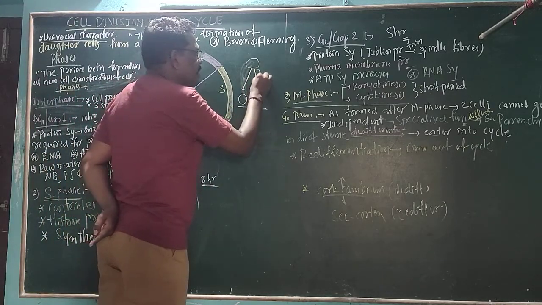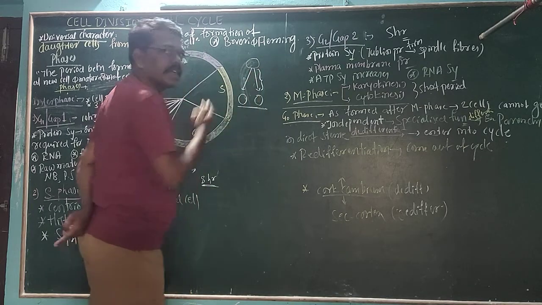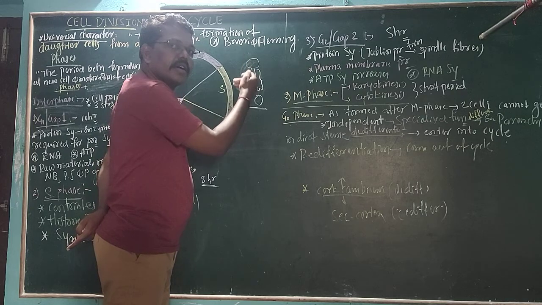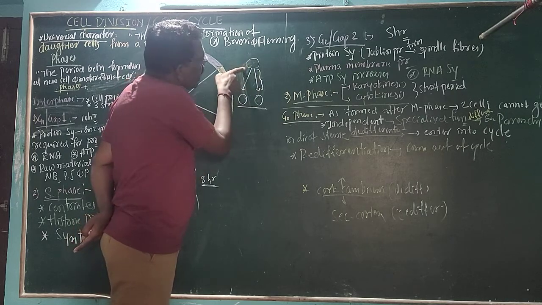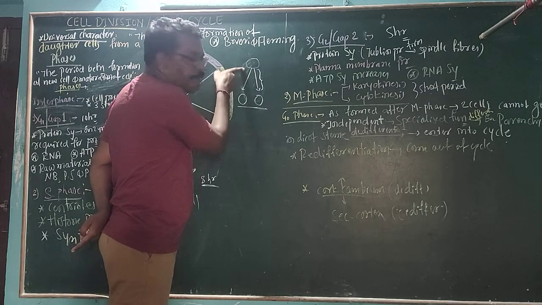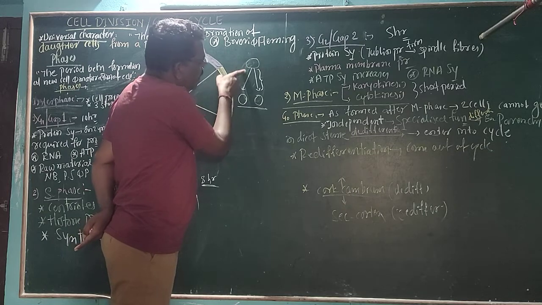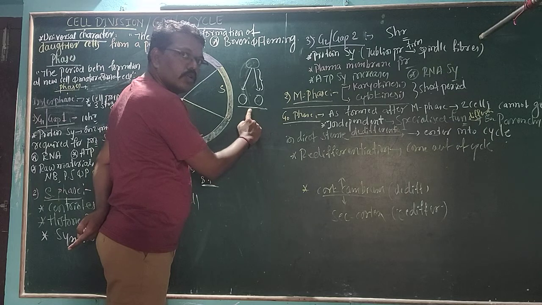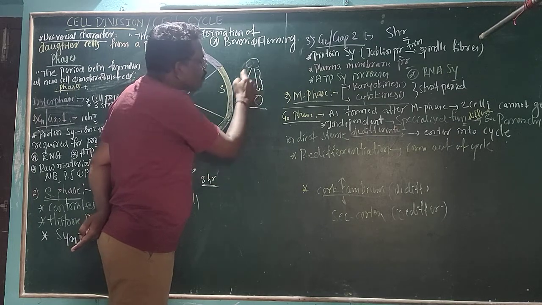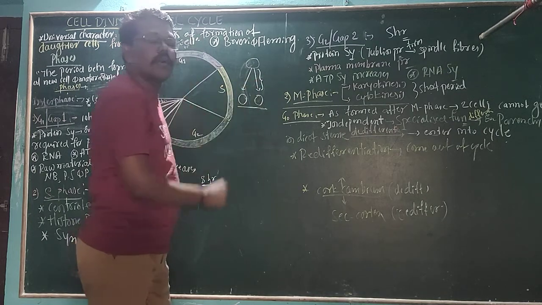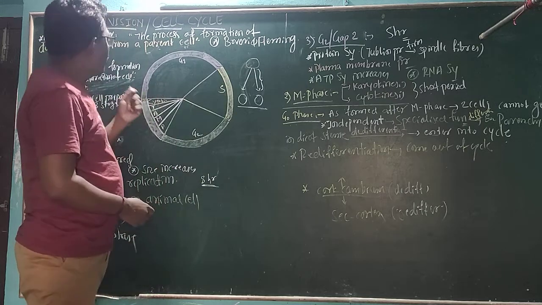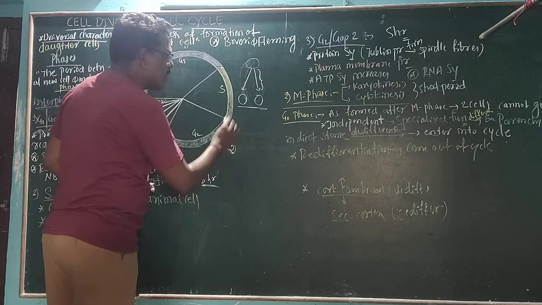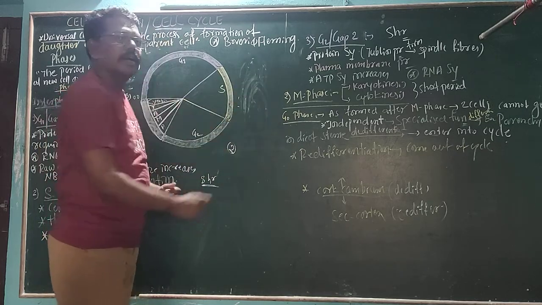Here we want to get some periods. The parental cell can undergo a number of phases. Hence the period between the formation of two daughter cells, this period is called the cell cycle. Then we want to see the cell cycle. Within the cell cycle, two phases are there. The first one is called what?